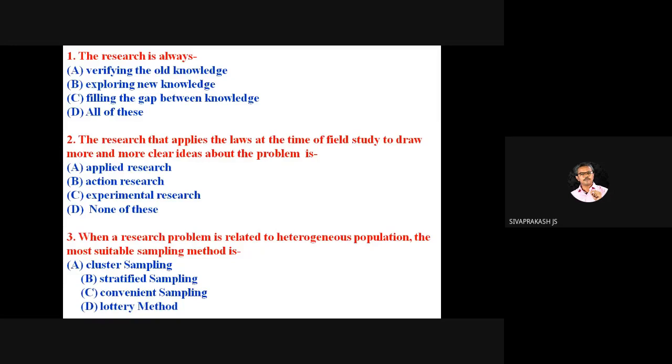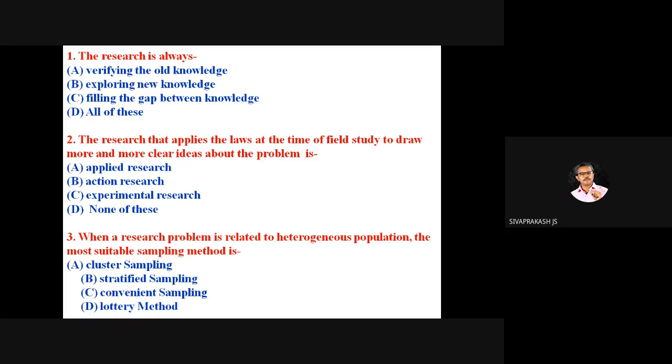If you eliminate 2 wrong options, it is 50 to 50, no? So how to eliminate the wrong answers? By practicing questions only, you can get this clarity. If you have the knowledge of what is applied research and action research, you can easily get the answer. So then we'll move to the third question.